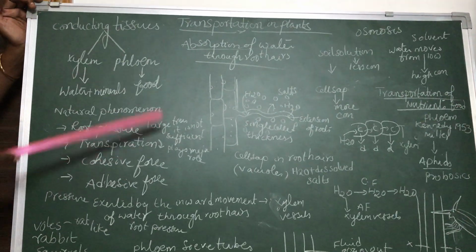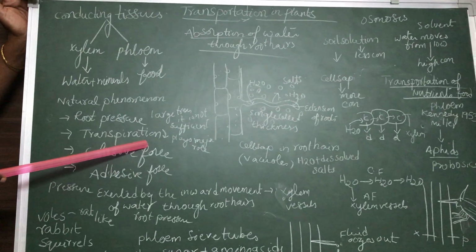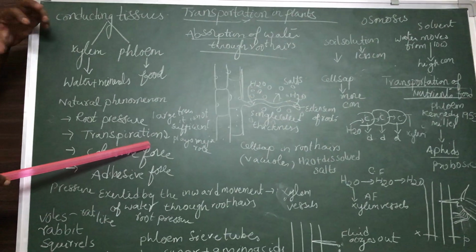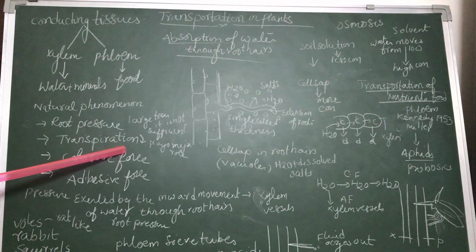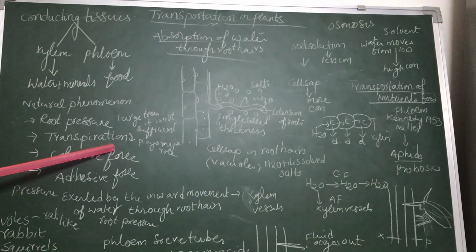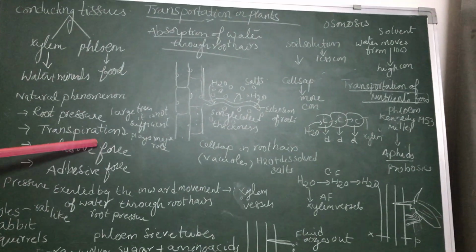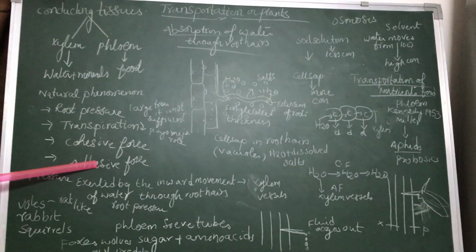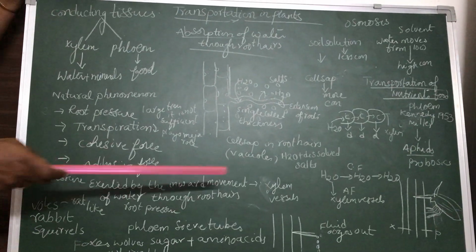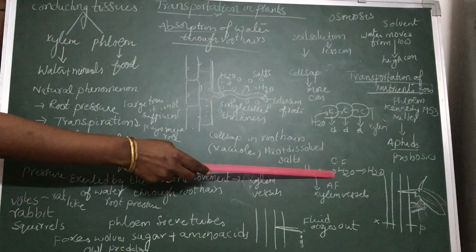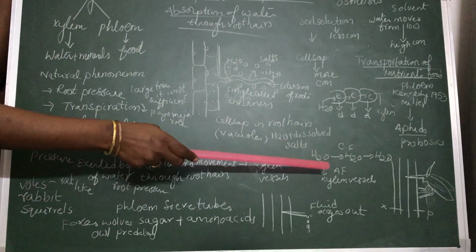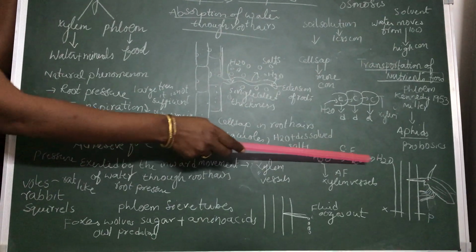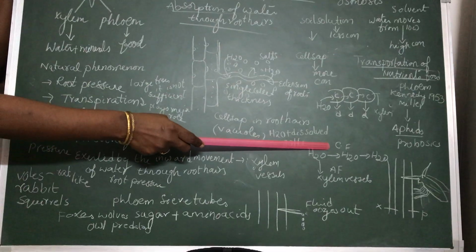So when the water gets evaporated, a pressure is created in the leaves, and this pressure we call suction pressure or transpiration pull, which pulls the water from the root xylem vessels to the leaf xylem vessels. And apart from this transpiration, a force is seen that is called cohesive force and adhesive force. Cohesive force means the force between a water molecule and another water molecule. Water molecules have a greater affinity to attract each other. These water molecules attract each other and form a continuous column; that is called cohesive force.